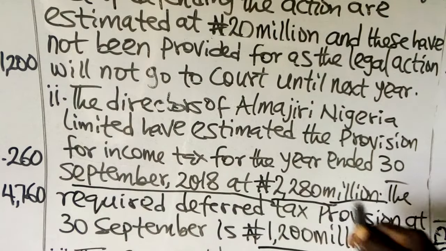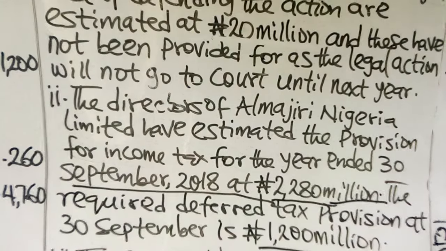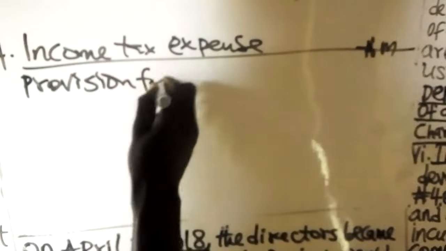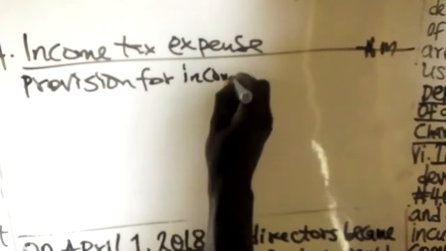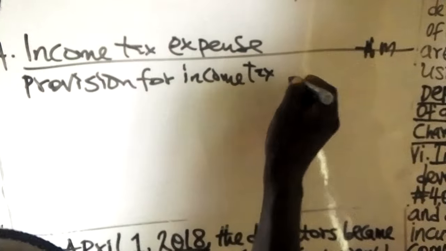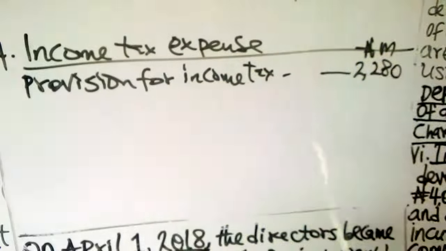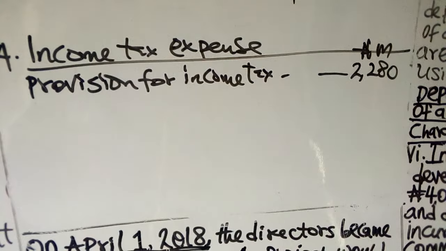Now you start with the provision for income tax for the year, which is 2,280. Then the deferred tax you are given.